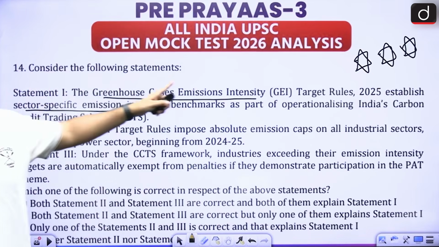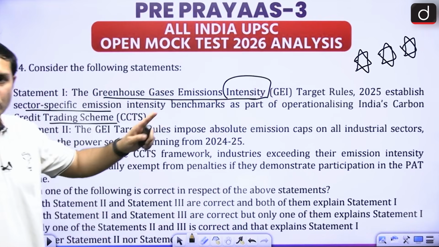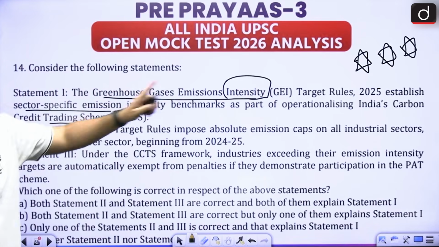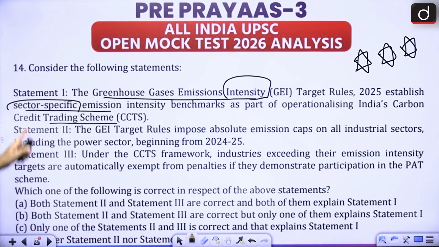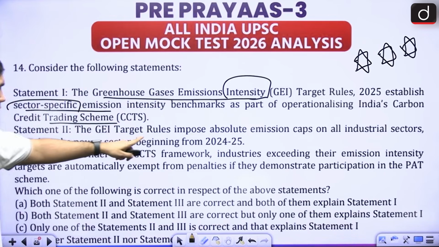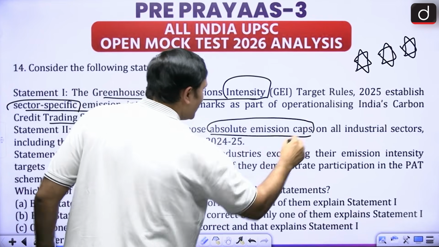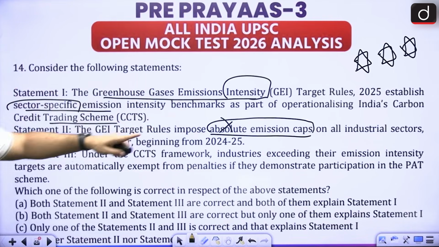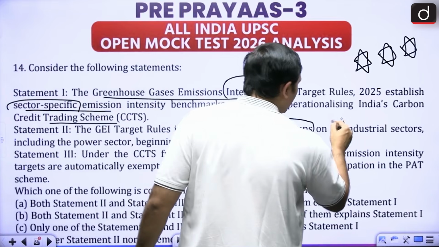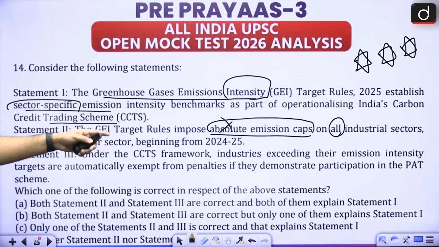So this is talking about emission intensity. That is absolutely correct. We are not going for absolutes, but intensity. And it is sector specific. That is also correct. This looks like the right statement. Now let's look at the second one. GEI target rules impose absolute emission caps. No, we are looking at intensity, so absolute might be wrong. On all industrial sectors, including power sector, beginning from 2024-25. It is not all industrial sectors.